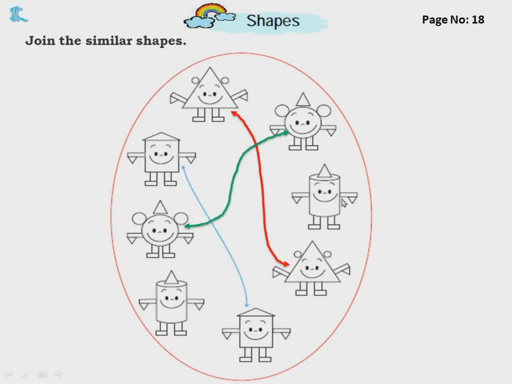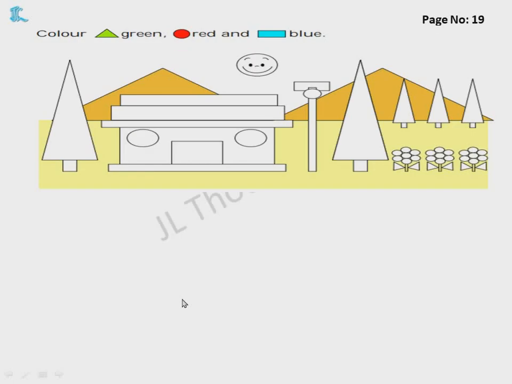Now next, this is a cylinder shape. Where is the other cylinder shape? Here. Understood, children? Now let's move on. Color triangle as green. Wherever you find a triangle, you will color it green. This one is green. The next one is green. That is also green. And here also you can find triangles in the flowers. So that also we are going to color green.